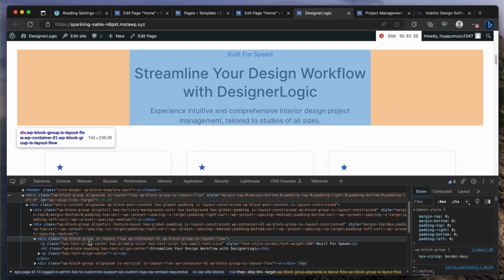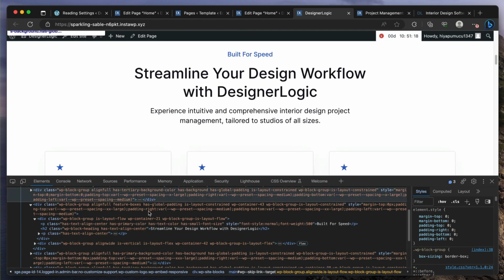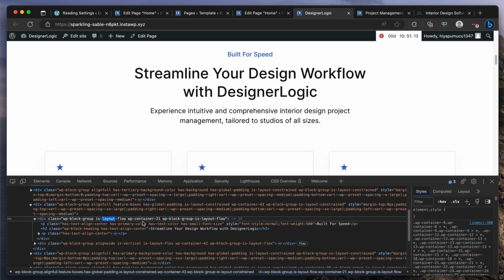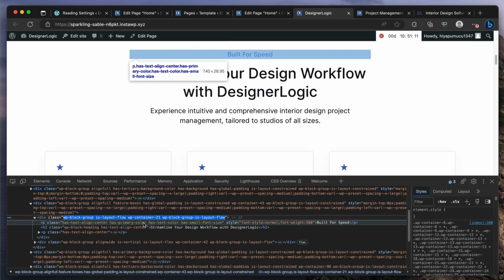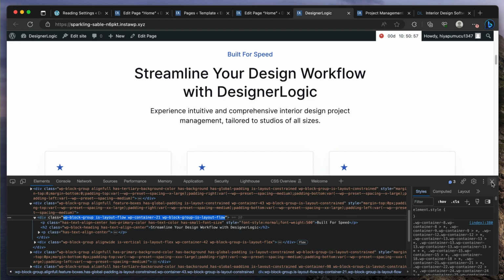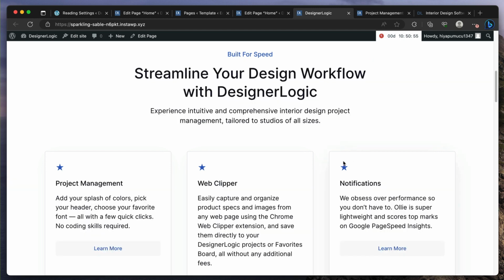You've got your divs, you've got your classes, and what the block editor does, for those technical folk out there, is use all these nice helper classes like has-primary-color and has-text-color and has-small-font-size. It's using those helper classes so that it doesn't have to create a ton of CSS. You have that main CSS and you can apply it, and that's where you can reuse those styles. So it's really well thought out. This is the future of WordPress, and I really like it.